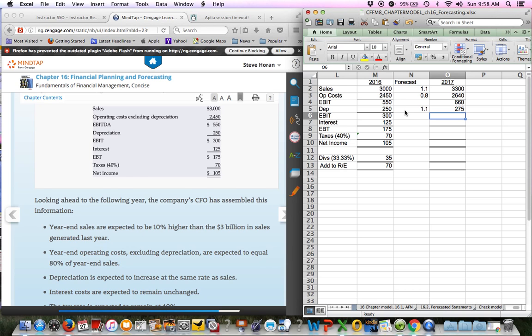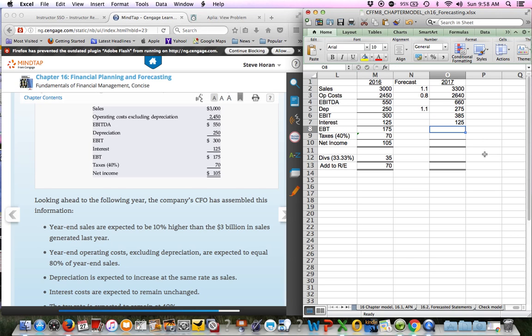My EBIT, which actually, this is EBITDA up here. Let me get that right so I'm not confused. That's EBITDA, then EBIT. So my EBIT is simply the 660 minus the 275, and that's 385. My interest, it says, did not change. Over here on the left it says interest cost will be unchanged, so just type in 125.